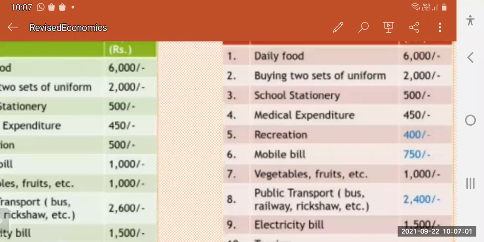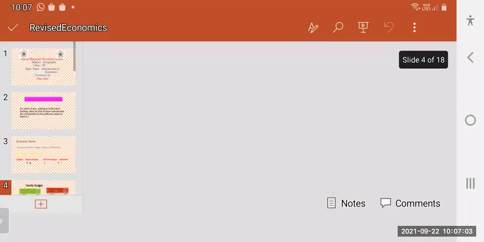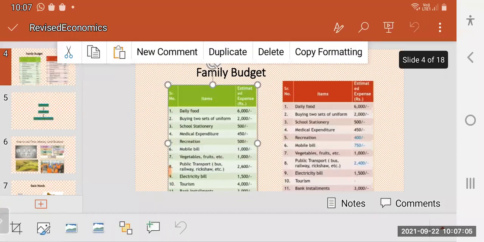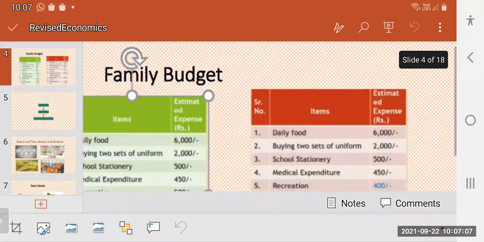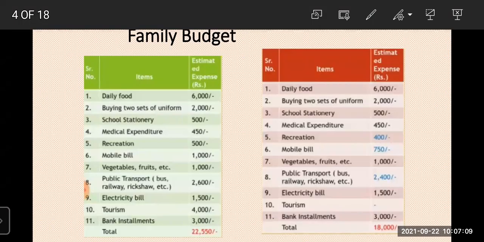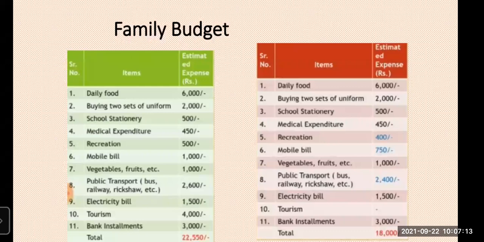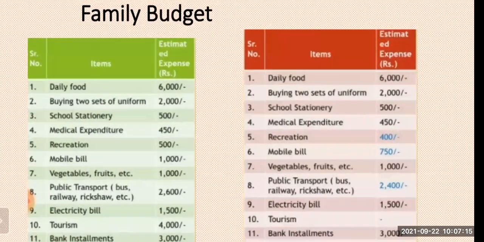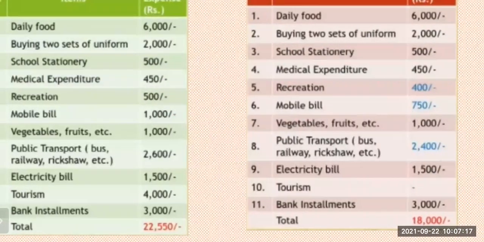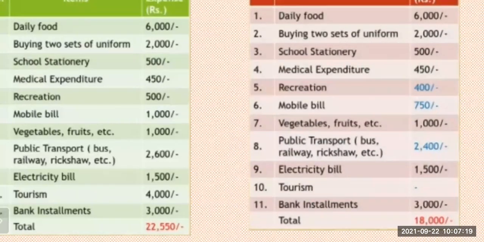Recreation. Now you see, recreation is a luxury. Luxury means what? It is not a necessity for every month. Every month you want to go out and spend money for that. That is not necessary. So here I reduced that amount from 500 to 400.